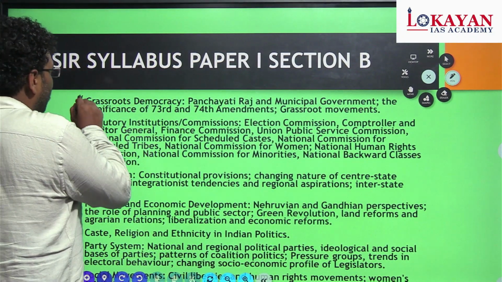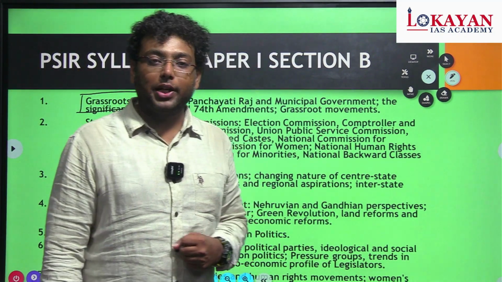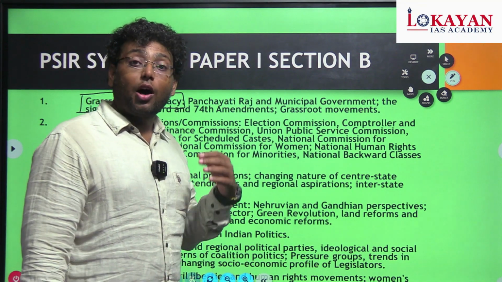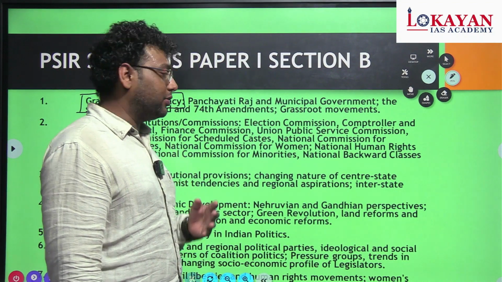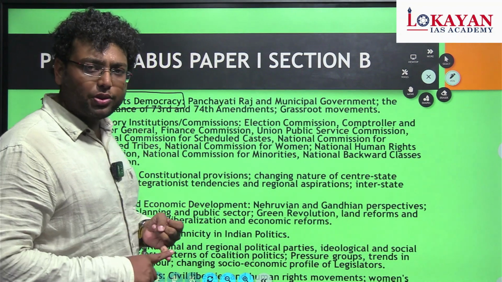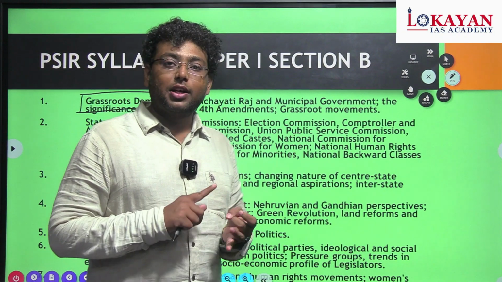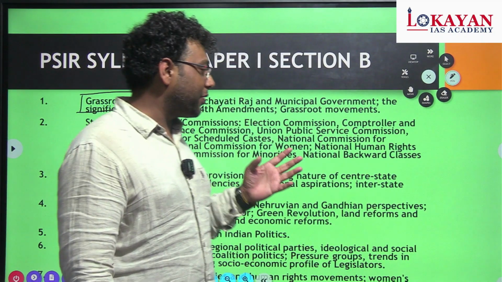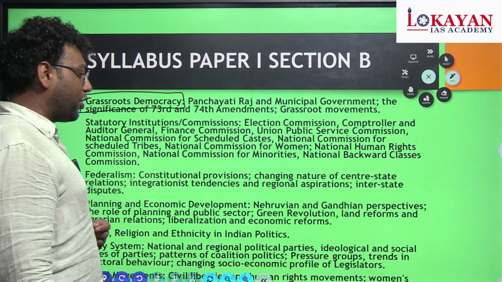Then next, one of the most important things is grassroots democracy, that is the 73rd and 74th constitutional amendment, that is our Panchayati Raj system. So we are going to see how it is important, how it evolved, what are the lacunas in the present system, how we can remove them. Next are the constitutional and statutory institutions: constitutional bodies like the Election Commission, CAG, then the Finance Commission, as well as statutory bodies like the National Human Rights Commission, National Commission for Minorities, all these things.